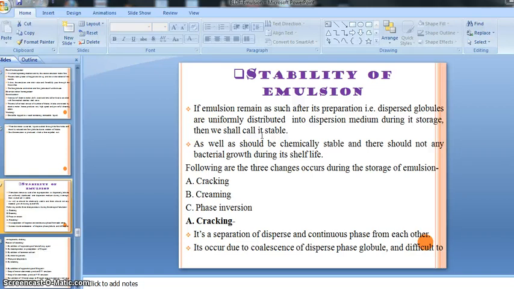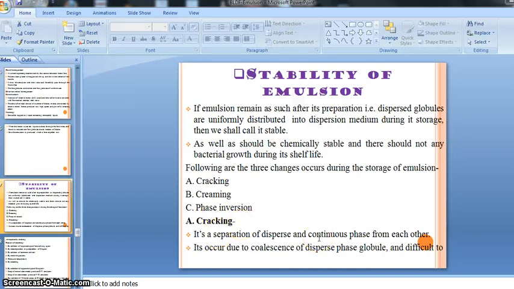That particular preparation should also not grow any kind of bacterial or mold growth, that means it should be free from growth of microorganisms. So cracking, creaming, and phase inversion are the main changes which occur during the storage of our emulsion.